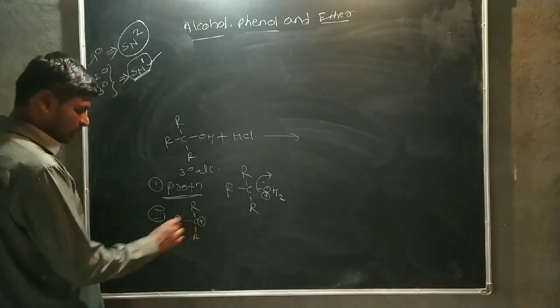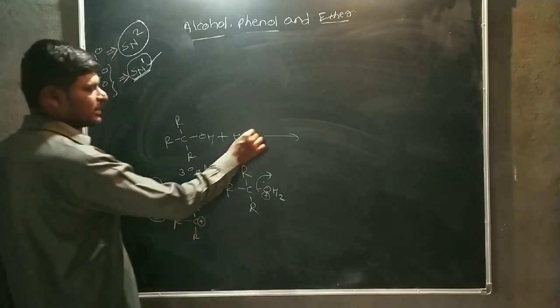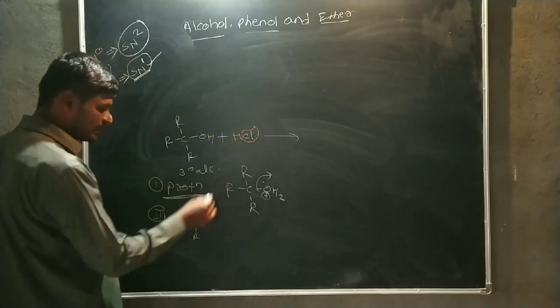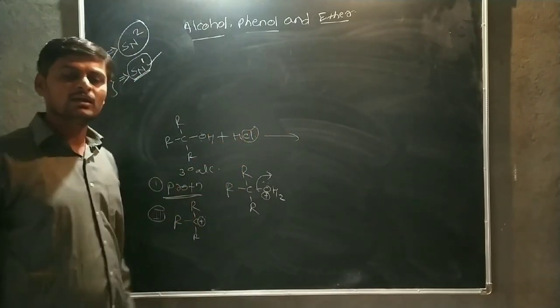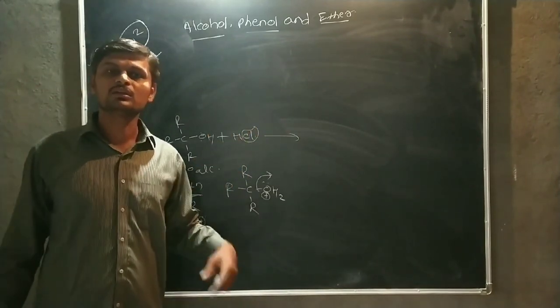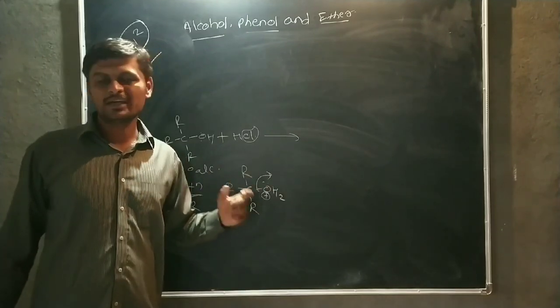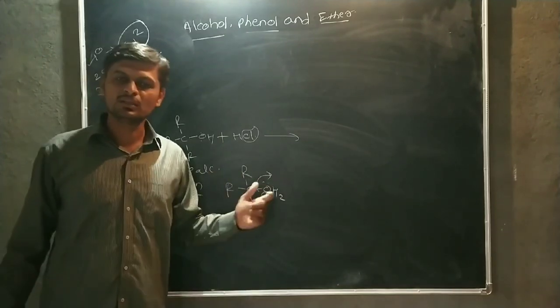Okay. After formation of the tertiary carbocation, the remaining part, that means the nucleophile, is directly attached on the tertiary carbocation, and then it forms the corresponding alkyl chloride. That means the formation of tertiary alkyl chloride.